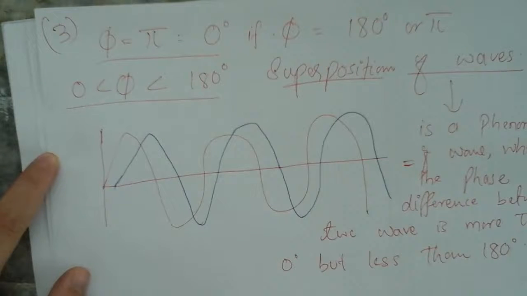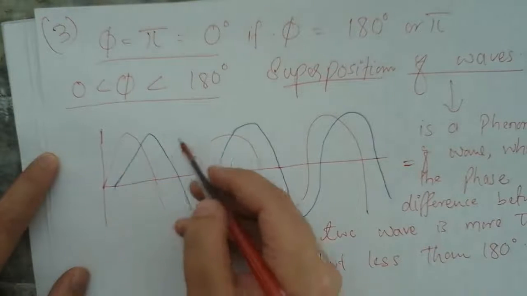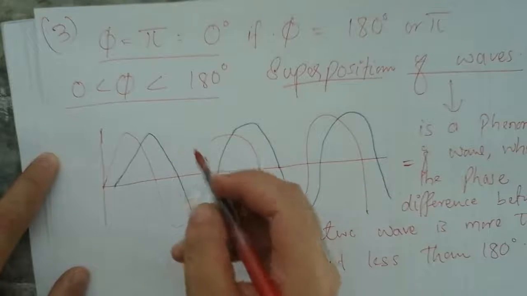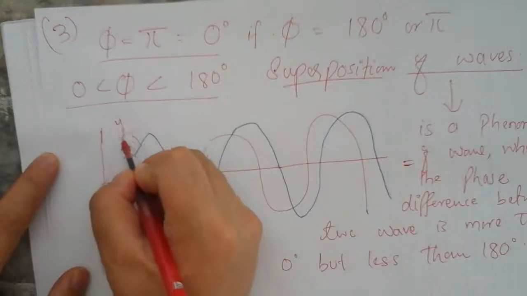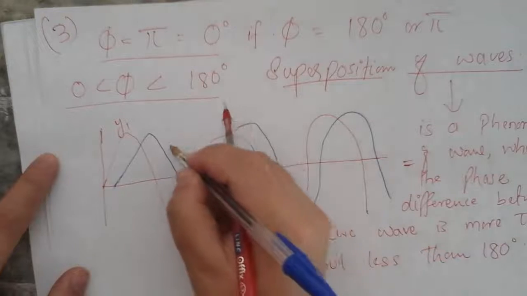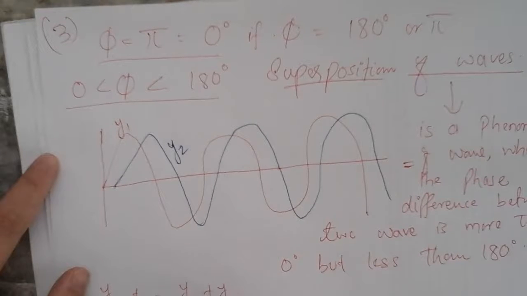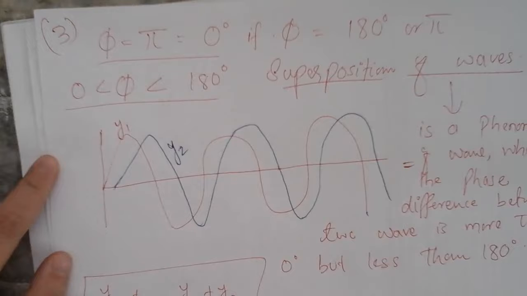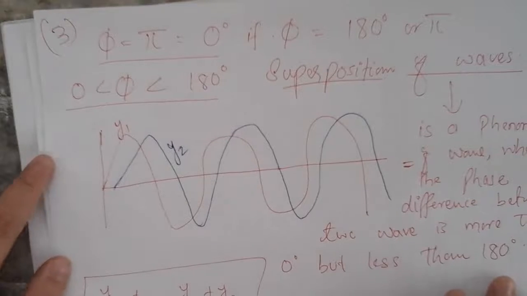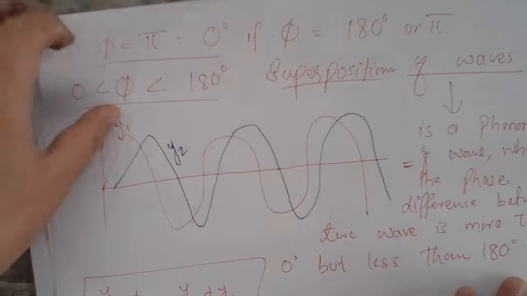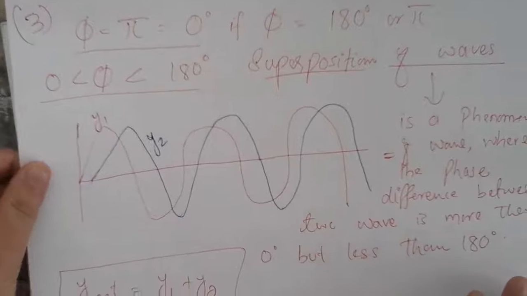So according to the superposition principle, both waves will be added up. For example, this is one wave y1 and the blue, this is y2. The net wave would be equal to y1 plus y2. We are going to add up both these waves. So how are we going to add them up?